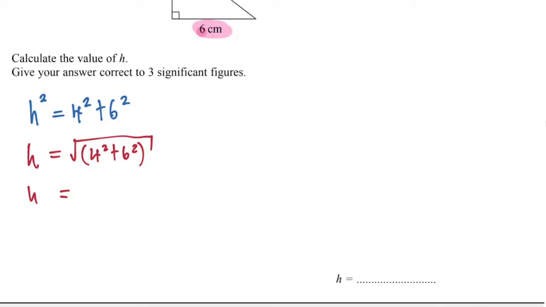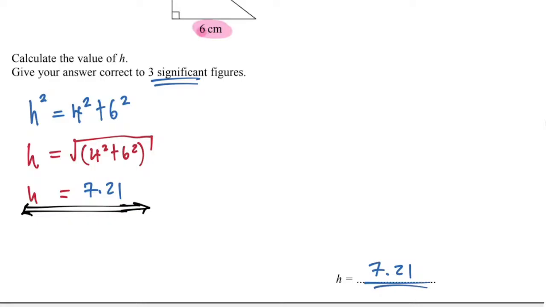Fantastic job. Now get me the H. Let me say bracket open, 4 squared plus 6 squared, bracket close, equals 7.21, because they wanted 3 significant figures. So 7.21. Well done. That's fantastic. I'm proud of you. So this is perfect.